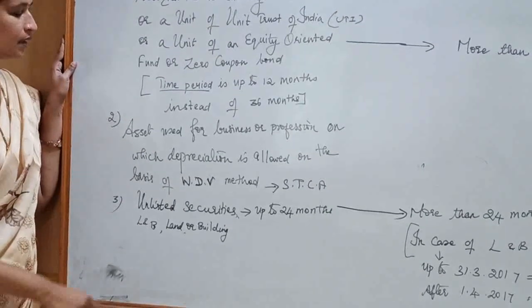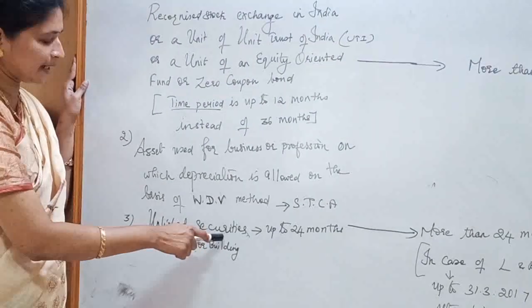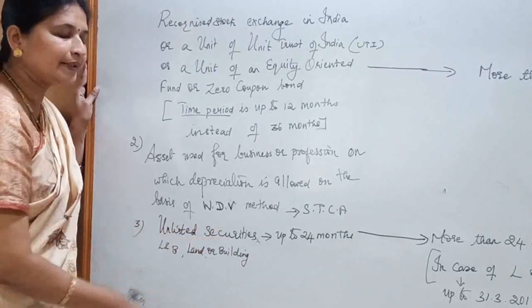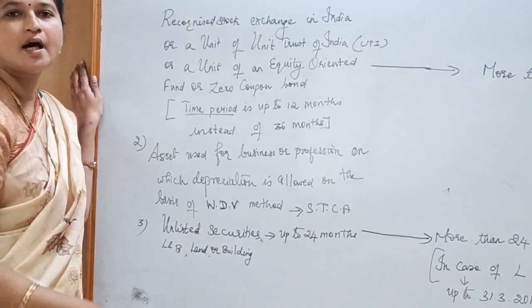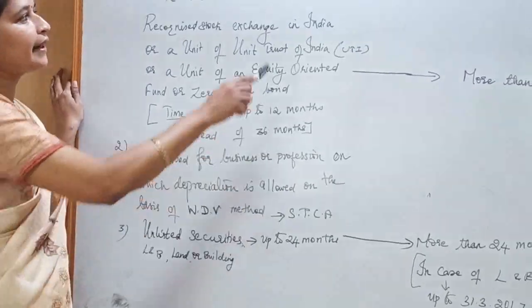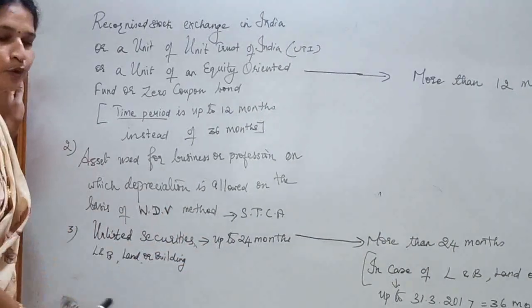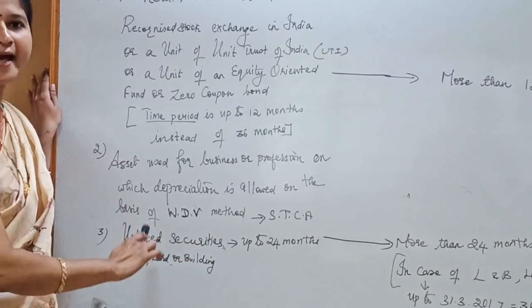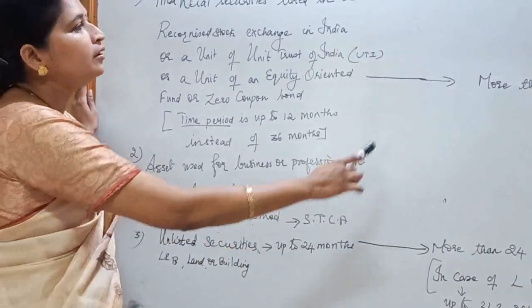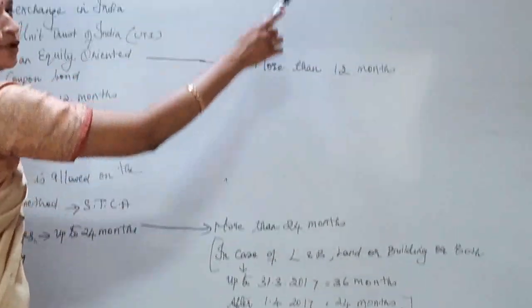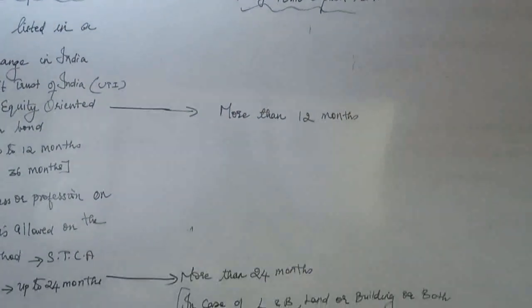Third one is unlisted securities, and in case of land and building, land or building, the time period is up to 24 months in case of short-term capital assets. And for these securities, unlisted securities, land and building, it is more than 24 months in case of long-term assets.